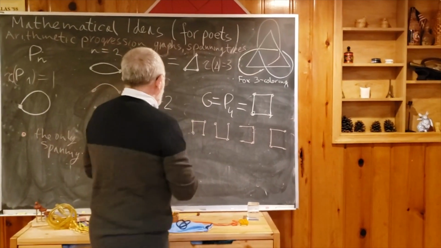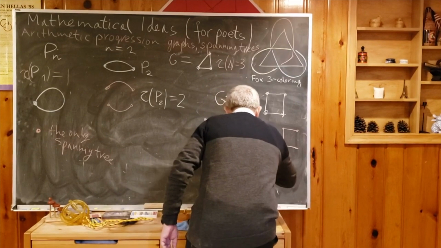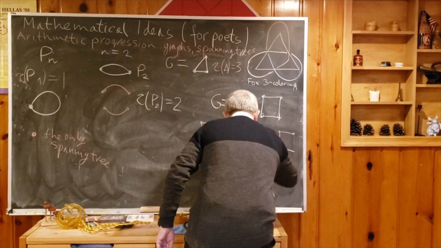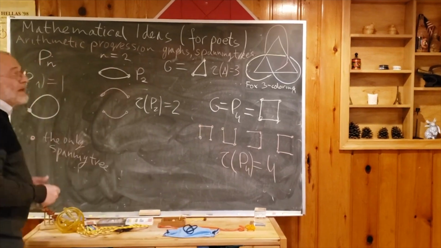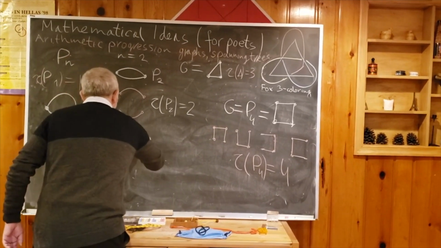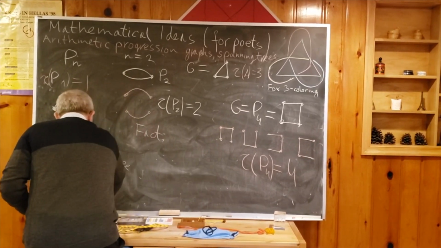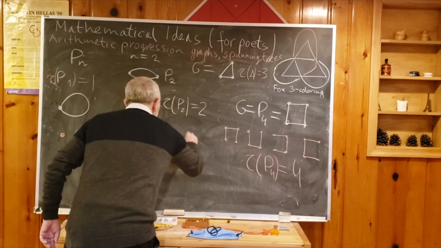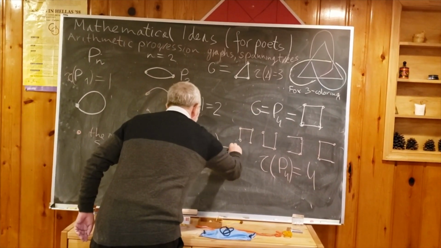So summarizing, tau of P4 is equal to 4. And experimentally, but the reason is very easy, we have a fact: the number of spanning trees of a polygon is equal to n.